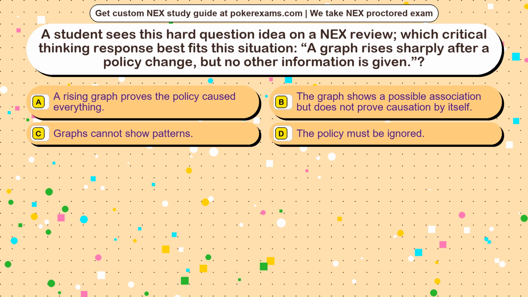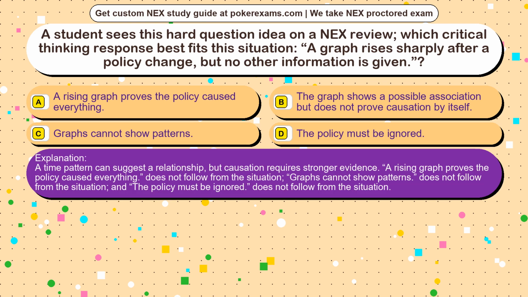The correct answer is option. A time pattern can suggest a relationship, but causation requires stronger evidence. A rising graph proves the policy caused everything does not follow from the situation, graphs cannot show patterns does not follow from the situation, and the policy must be ignored does not follow from the situation.